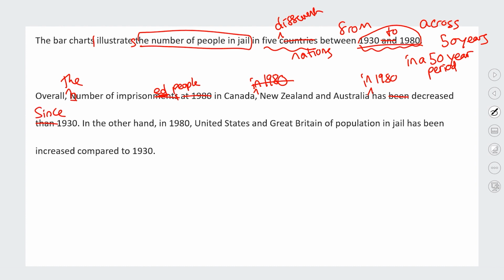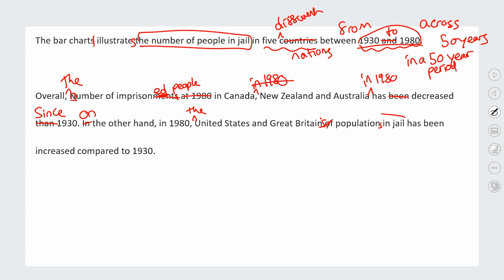Okay, so you can tell when I was reading that, I was trying to rephrase it correctly, and because the grammar that the original person wrote was confusing, even as a native speaker, I'm having to go back and double check what the structure of the sentence is. So that's a bad sign that the grammar isn't completely correct. So then we want to say, in the other hand, you should know, on the other hand, in 1980, the United States and Great Britain's populations, so we've got 2, United States and Great Britain, so it should be plural, populations in jail.